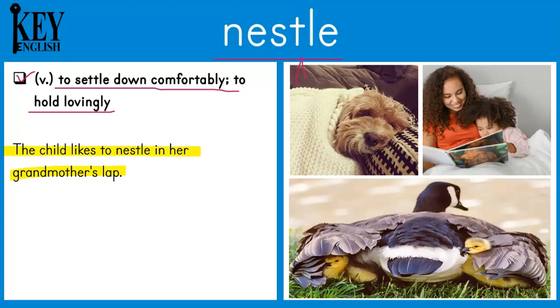Or I could make a sentence like, the puppy nestled into the soft blanket. So it laid down comfortably into this soft blanket. Or I could say, he nestled beside his mom while reading a book. So he got very comfortable here beside his mom.